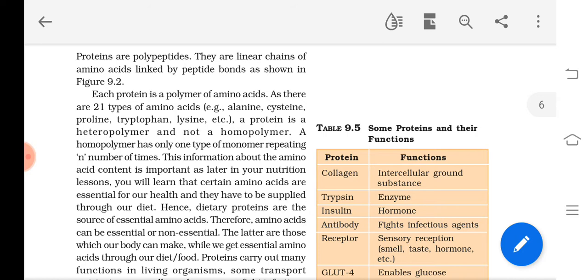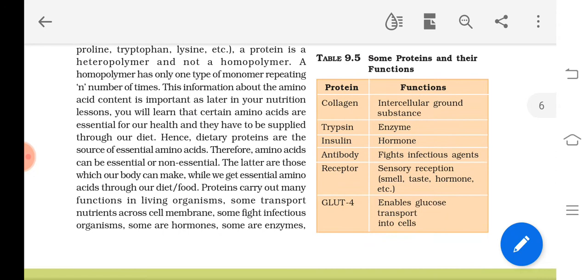Each cell is a factory, as I have told you. Many kinds of chemical reactions are taking place continuously. In that, some of the amino acids our cells can make, and some cannot be made in our body. These are known as what? Essential amino acids, which we get through our dietary proteins. And non-essential means it is not necessary that they come from the diet. Our body can make them by different metabolic reactions.